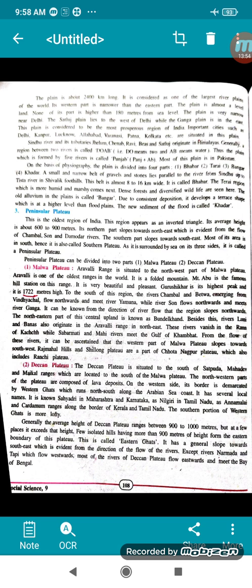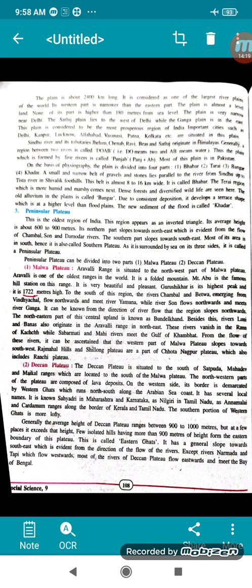Besides this, there are rivers Luni and Banas, which also originate in the Aravalli range. In the northeast, these rivers vanish in the Rann of Kutch, while Sabarmati and Mahi rivers meet the Gulf of Khambhat. This we are talking about the eastern part of India. You know, Rann of Kutch and Sabarmati are in Gujarat.